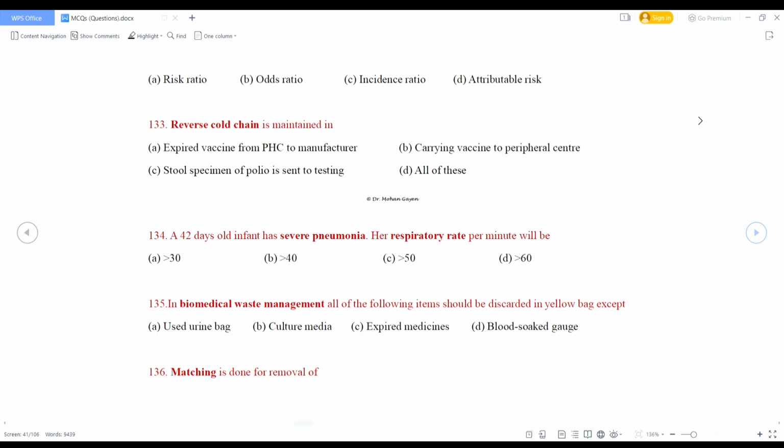Reverse cold chain is maintained in: expired vaccine from PHC to manufacturer, carrying vaccine to peripheral center, stool specimen of polio is sent for testing, all of this. So what is the right answer? Stool specimen of polio is sent for testing. Stool specimen of polio is sent to laboratories for testing because stool samples are sent to the laboratory from the field at a certain temperature.